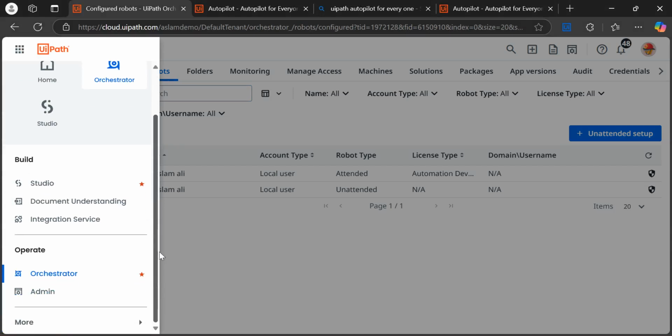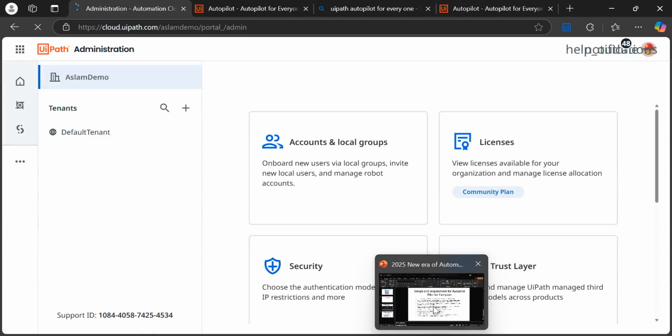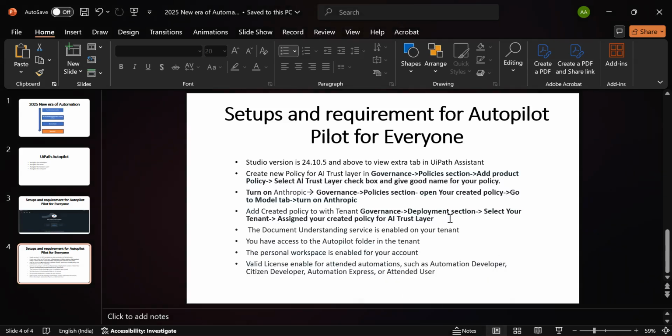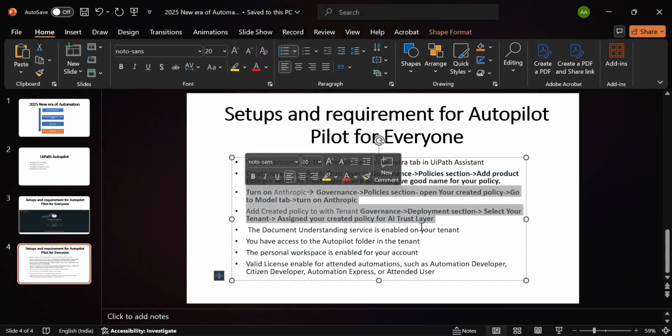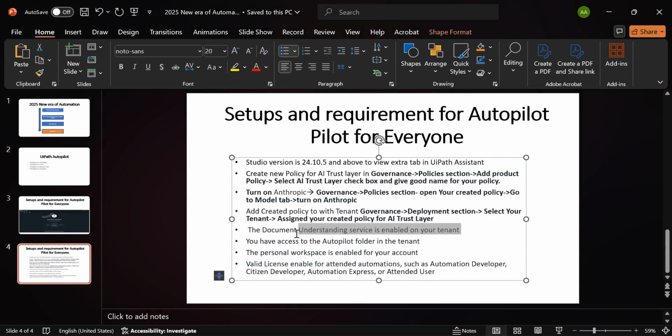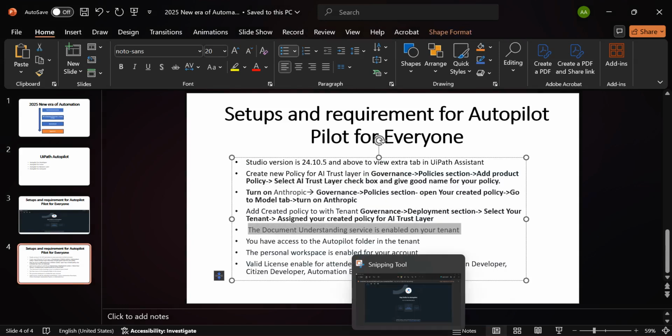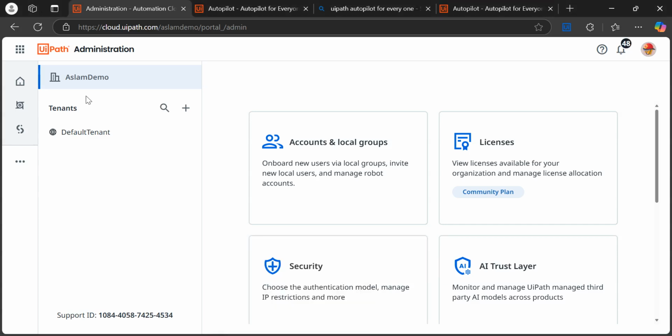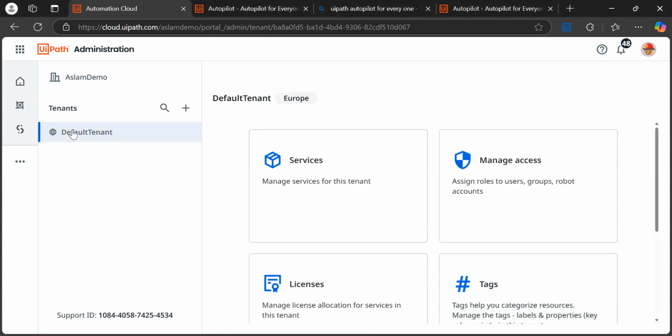So just for example, you are working on this tenant, right? So Document Understanding license should be enabled for those tenants, right? So till now we already did this. We need to verify whether the DU part is enabled or not. So for those tenants, we need to come on this admin, and we need to click on those tenant. And here we go on the services and check. We need to re-verify whether our DU service is enabled or not for this tenant, right?